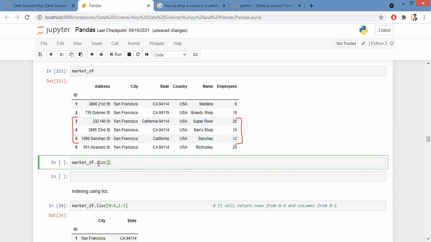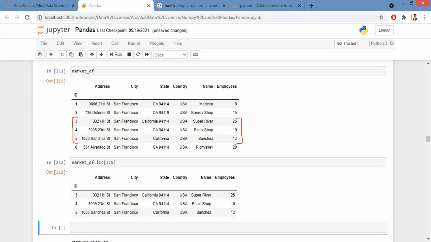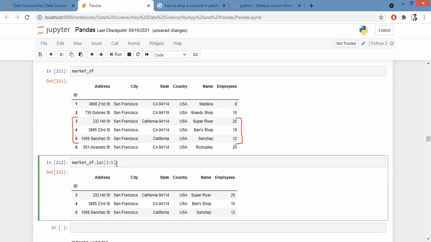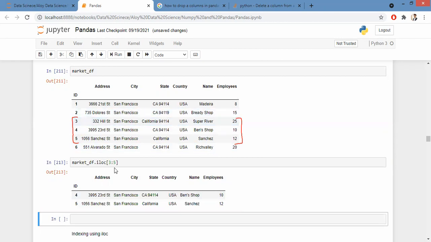See, iloc stands for the Python index, not your human defined index. Now this ID column came from my data. Correct? Yes, sir. Let's say that with loc, you want to take it from 3 to 5. If you give iloc here and specify 3, it will be 0, 1, 2, 3, so it starts from the fourth and fifth.